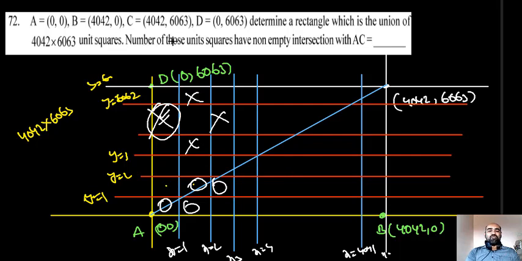Clearly given, no? We count the number of those unit squares that have non-empty intersection with this line. Non-empty, so there should be an intersection. So this is a countable square, but this is not a countable square. This is not a countable square. So this is one of the countable squares. This is one of the countable squares. Like that, we want to find the countable squares inside this triangular region.